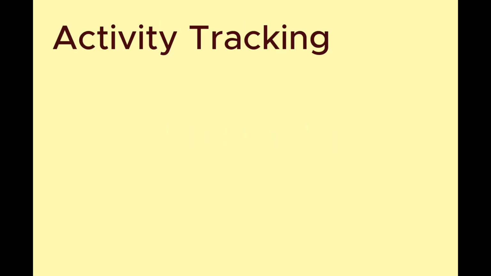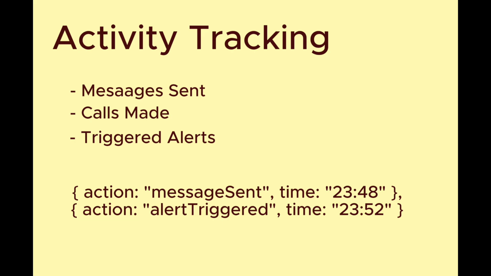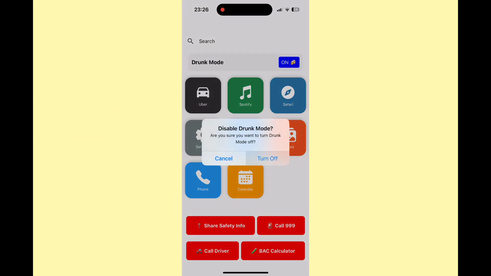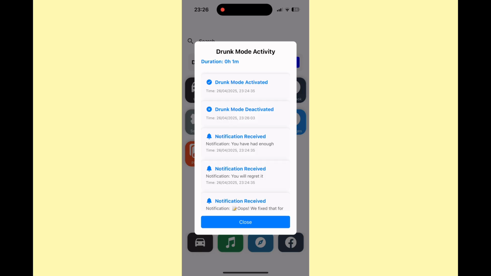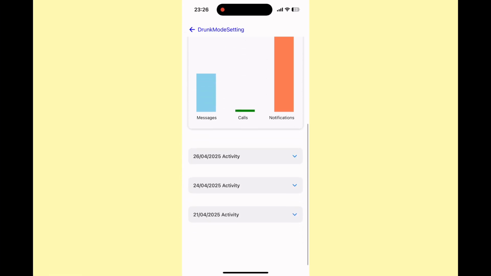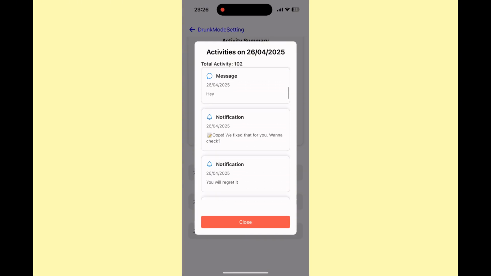During each drunk mode session, the system tracks actions like messages sent, calls made, and alerts triggered. Each event is recorded with a timestamp and stored locally in a session log. After drunk mode ends, a pop-up summary shows the session duration and tracked activity. Users can also view their full history in the activity overview screen, where session data is visualized in a bar chart, and each past session can be explored in detail.